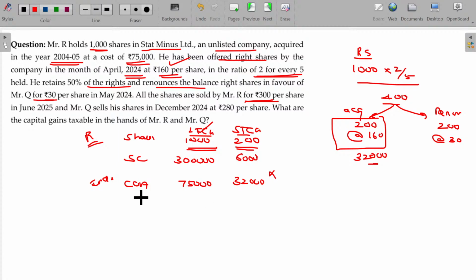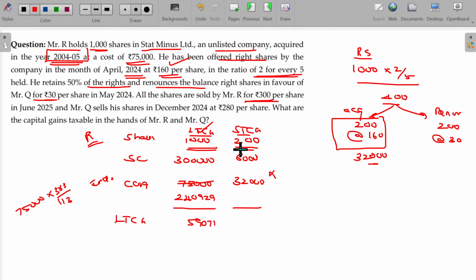If you are applying indexation, the current inflation index is 363 divided by the inflation index applicable in the year of original acquisition of the share, 2004-5. The inflation index in 2004-5 is 113. Then the indexed cost of acquisition is 2,40,929. And long-term capital gain in this case is 59,071. Here short-term capital gain is 28,000.